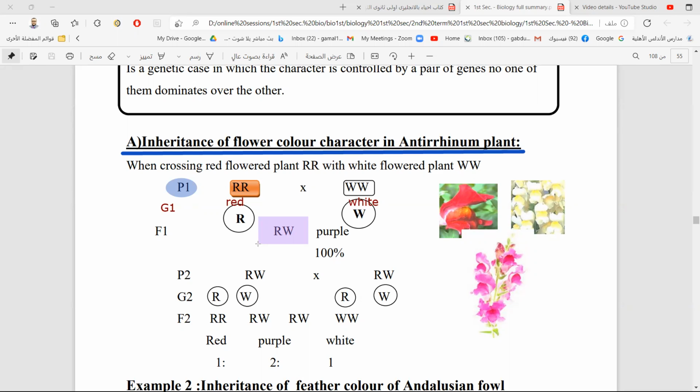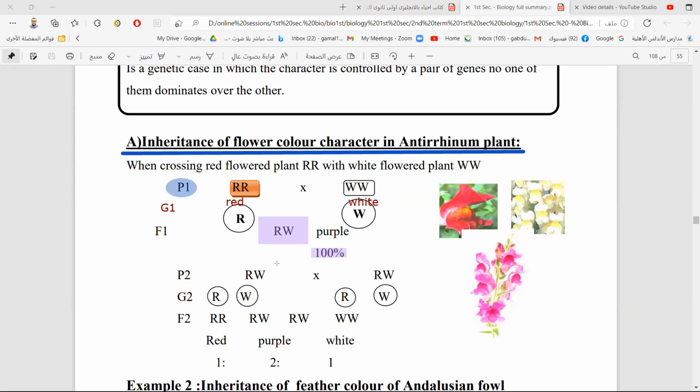It is a new trait. So there is no one dominant and no one recessive. We have here lack of dominance. 100% of F1 is purple, the ratio is 100% purple colored flowers, as you see in the picture here. Right. What happened in the second generation?